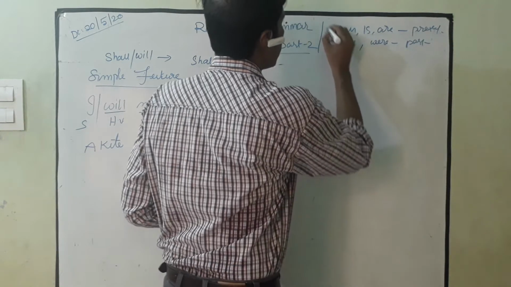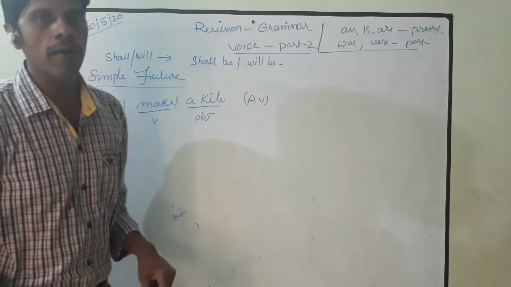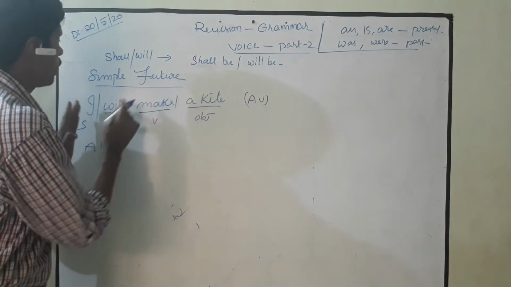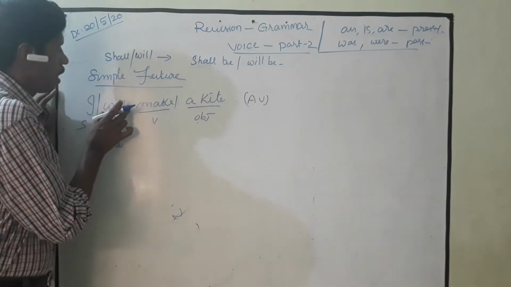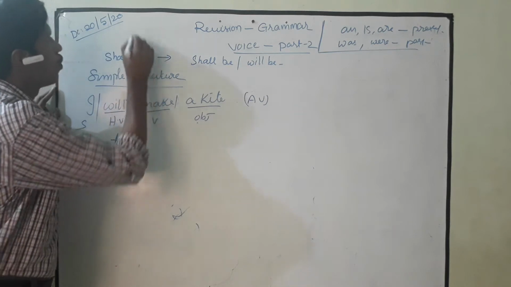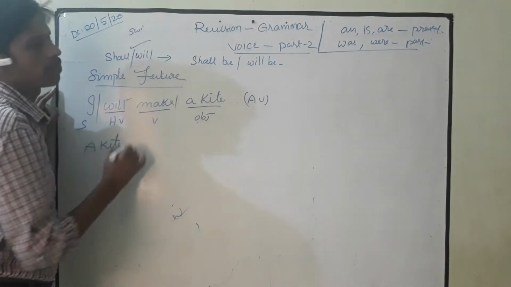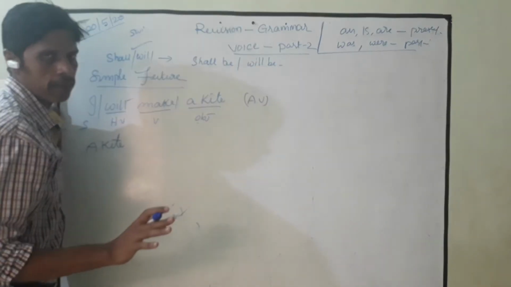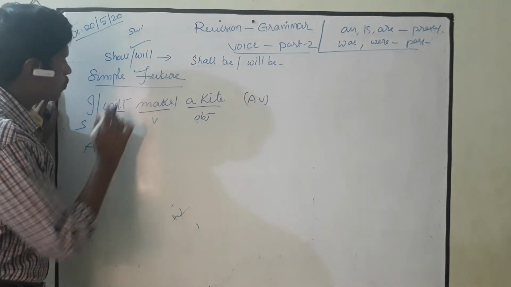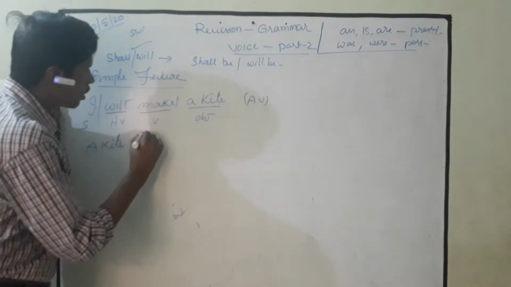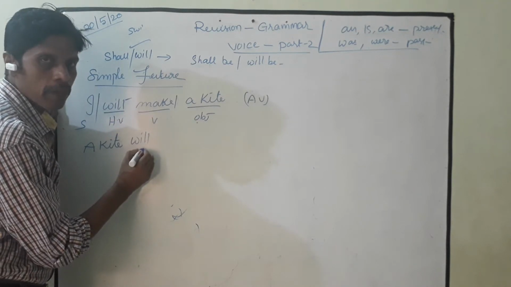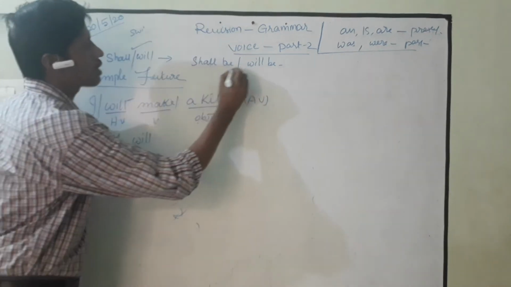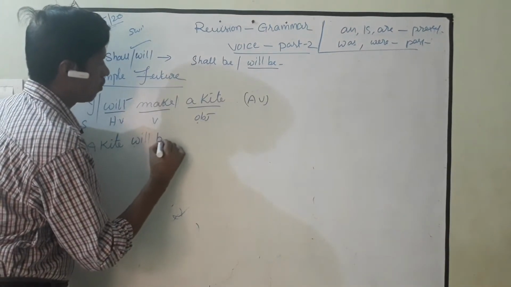But here, there is no need to use these be forms. Instead, whatever modal is there, here will or shall, I write that. This is the simple future you need to understand. So a kite will, and along with this, be, as I told you: will be.